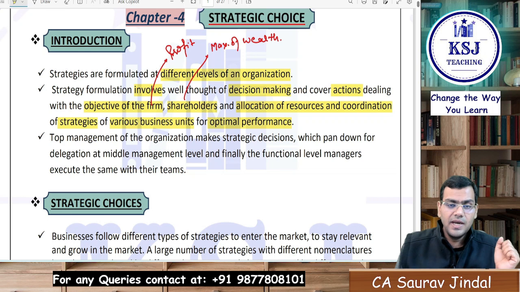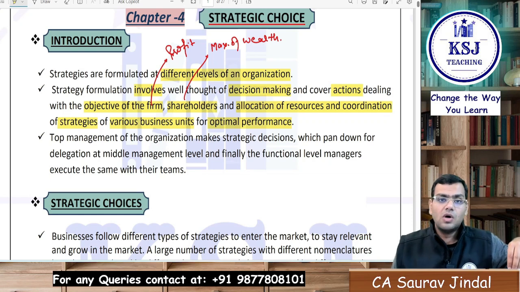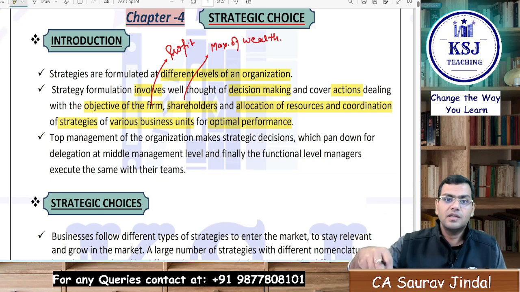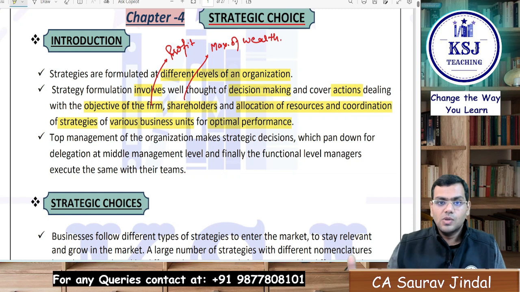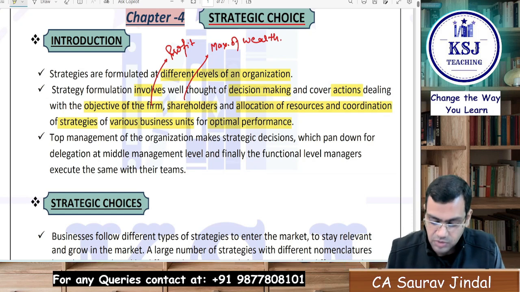Now Mr. Ambani, right, he has to coordinate the strategies which are there for Jio. He has to coordinate the strategies which are there for the petrochemicals. So ultimately, the major strategies are being formulated at the corporate level, and then they are forwarded to the business level and the functional level. Mr. Ambani will be looking after all the strategies, Jio also, petrochemical also. This is about strategy formulation, right?